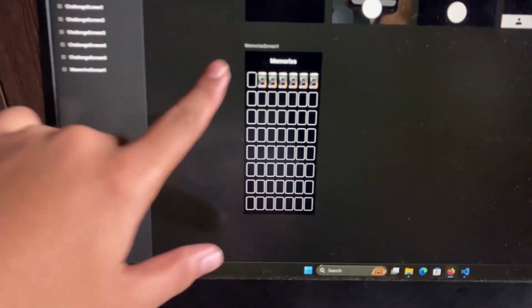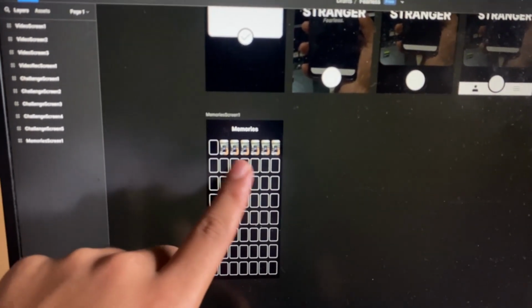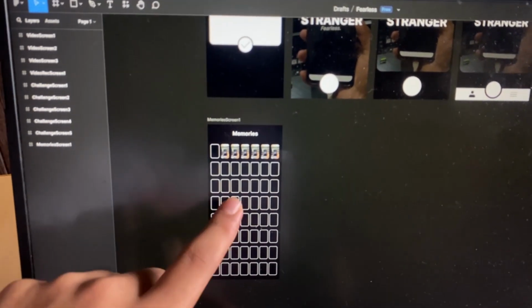So I was creating the memory page UI and for that I needed a calendar view. So I'm using the Syncfusion calendar package in Flutter to make the calendar. But what was happening was when I was generating the calendar view, I found that you can only edit the text and the background color of the cell, but you can't add an image to each cell by default. As you can see, I wanted images in some of the calendar fields and colors in the others, but I was only able to add the colors.